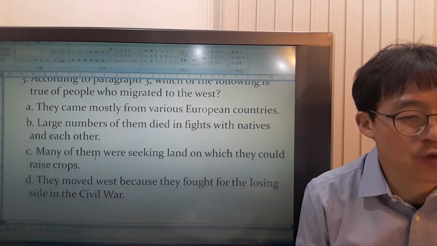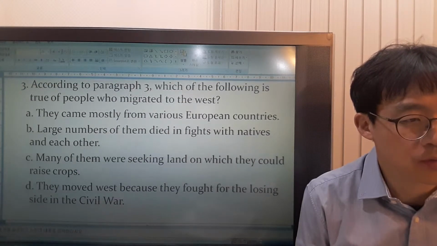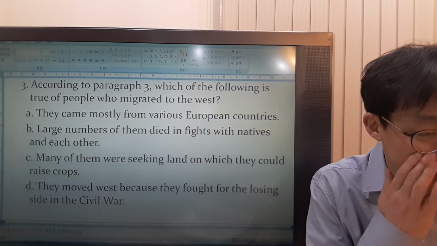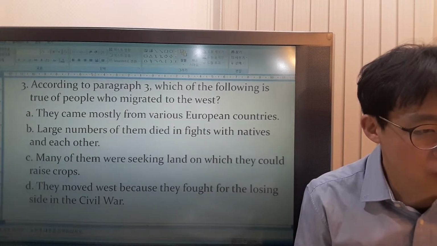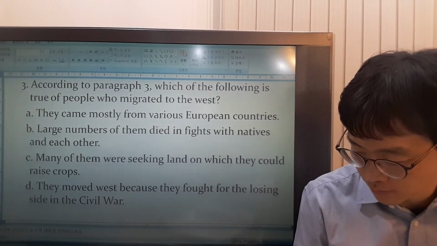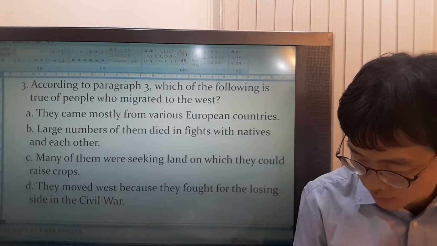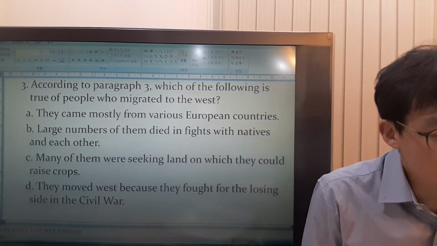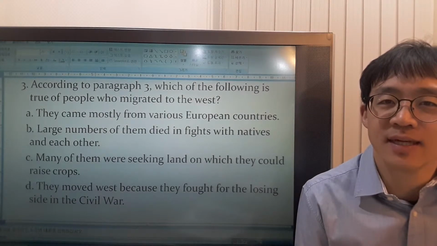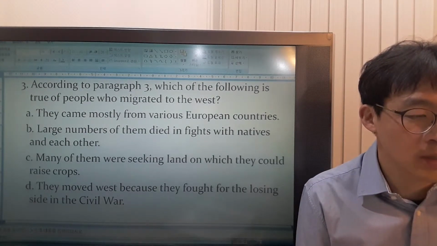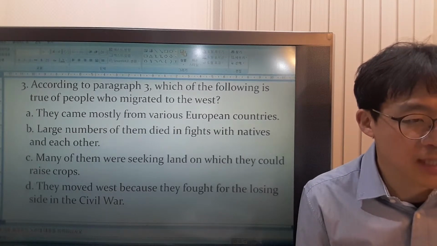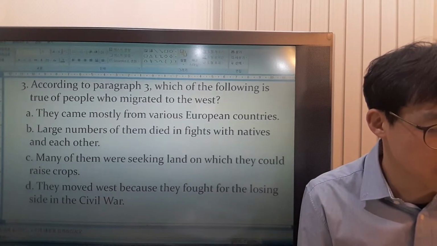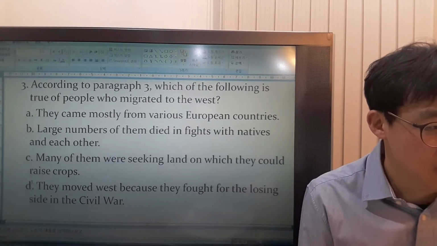They moved west because they fought for the losing side in the Civil War. As a matter of fact, the people who migrated much before the Civil War. Hold on. No, what I said was wrong. They fought for the losing side in the Civil War. There's nothing that says that. The passage doesn't say the people who migrated fought at the Civil War. So this is not the answer. So the answer is C.